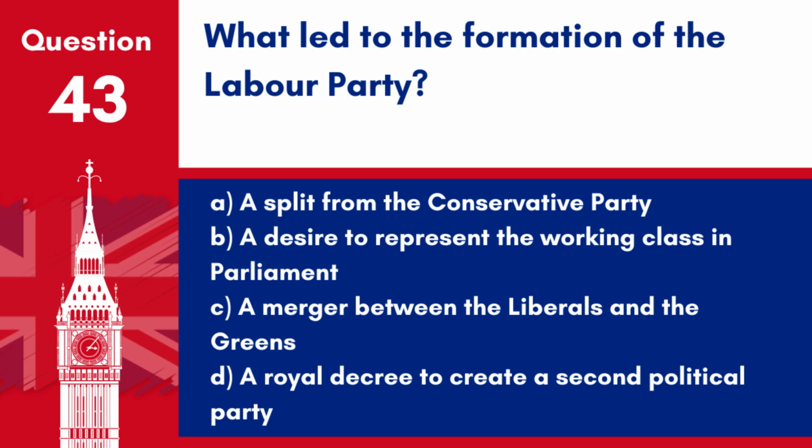Question 43. What led to the formation of the Labour Party? A. A split from the Conservative Party. B. A desire to represent the working class in Parliament. C. A merger between the Liberals and the Greens. D. A royal decree to create a second political party.